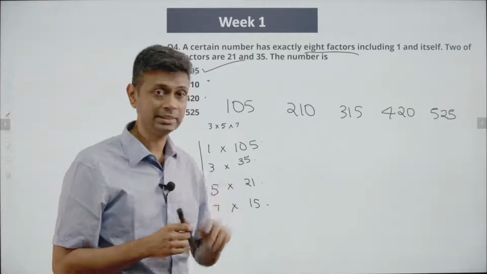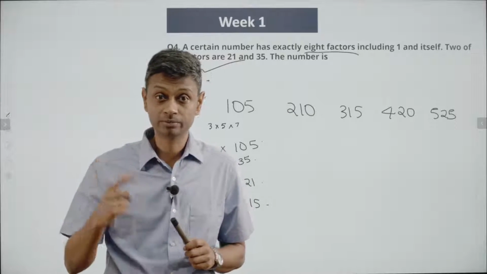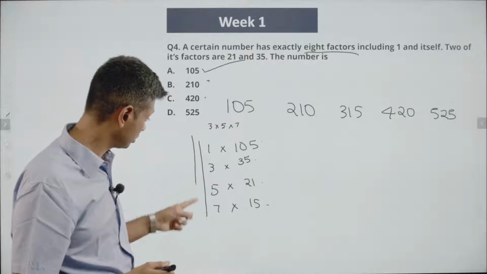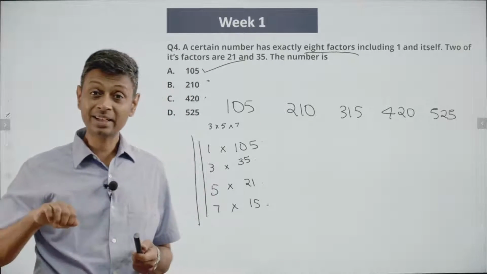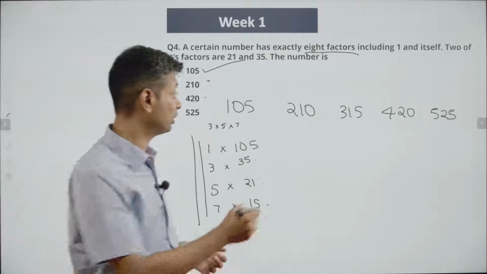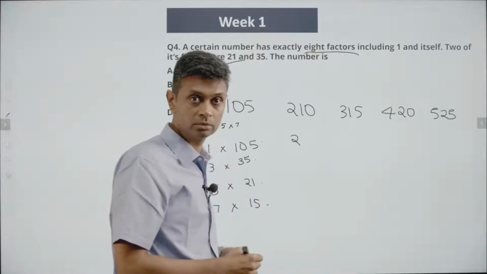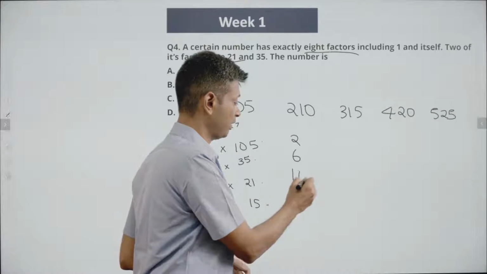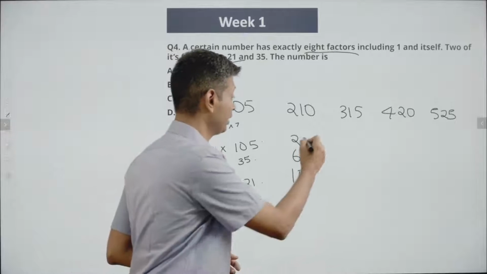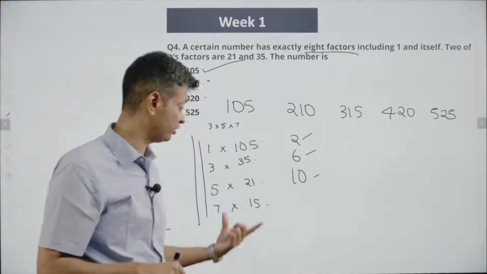Now 210 is a multiple of 105. All of these will be factors of 210. Is there any other additional factor for 210? Yeah, 210 is an even number. 2 is a factor. There is already a 3 present in it. 6 is a factor. 10 is a factor. So 210 has factors apart from these 8.